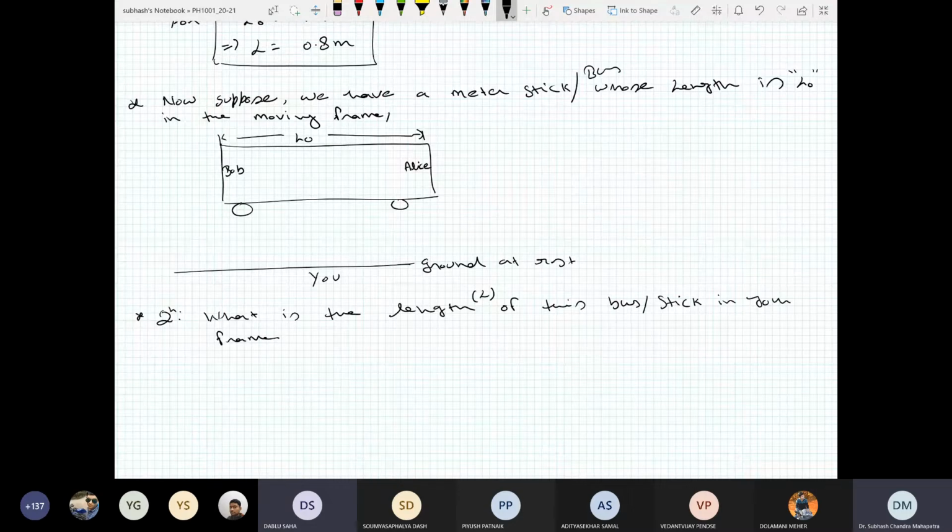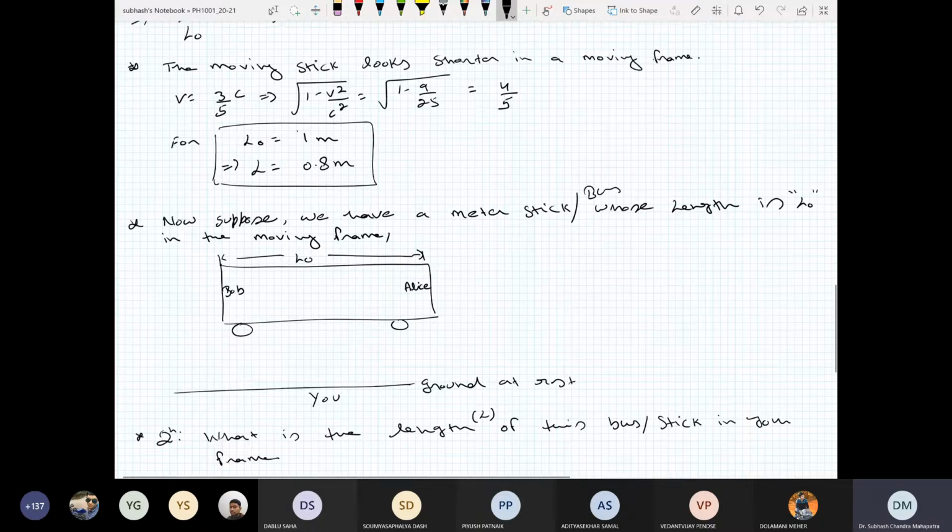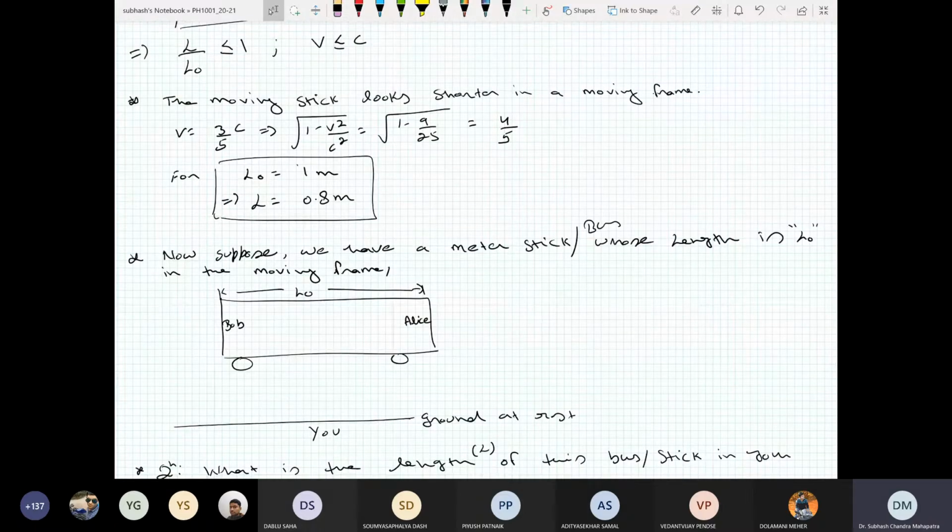Okay, good. You are understanding the concept. Those who have said it will remain the same, they are absolutely wrong. Why? Because we are discussing relativity. We have just seen above that if in the moving frame the stick looks shorter, it will not remain the same.